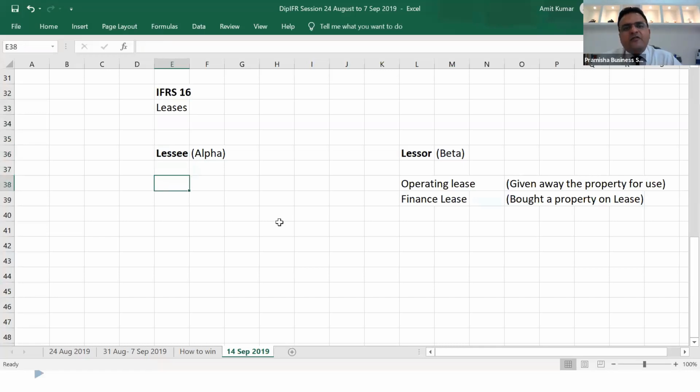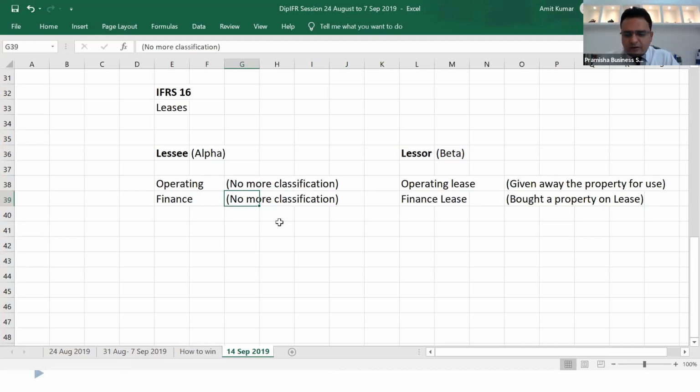Lessee accounting, there was a lot of confusion whether they should record it as operating or finance. Now, no more classification in terms of operating or finance. There's only one word now. It is known as right of use.